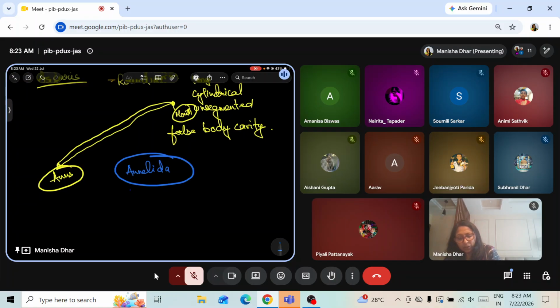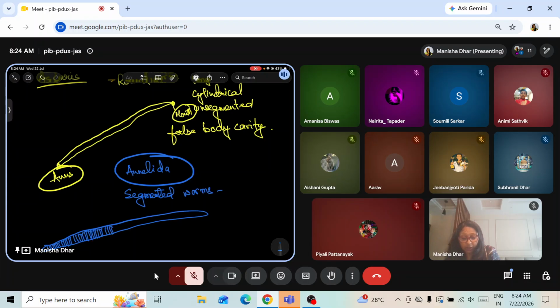Annelida. Annelida, one term, is segmented worms. They are segmented worms. Okay. Segmented worms mean the worms have got segments, and earthworm is the best example. When we draw an earthworm, we see that this earthworm has got numerous segments that can be seen from outside. I'm trying to draw an earthworm.